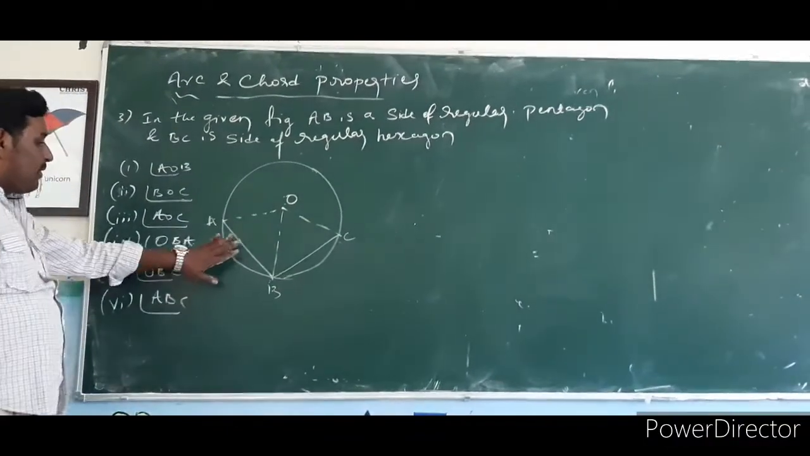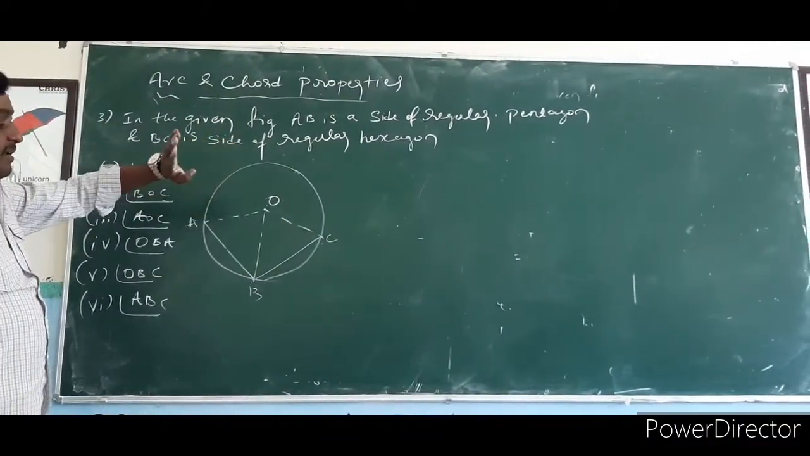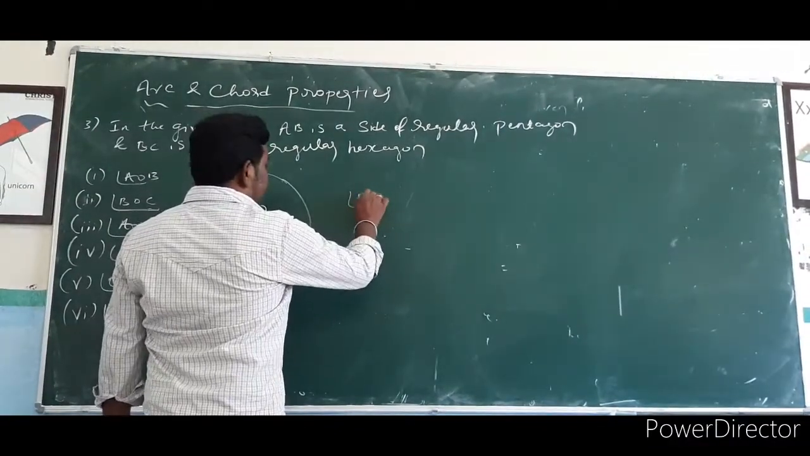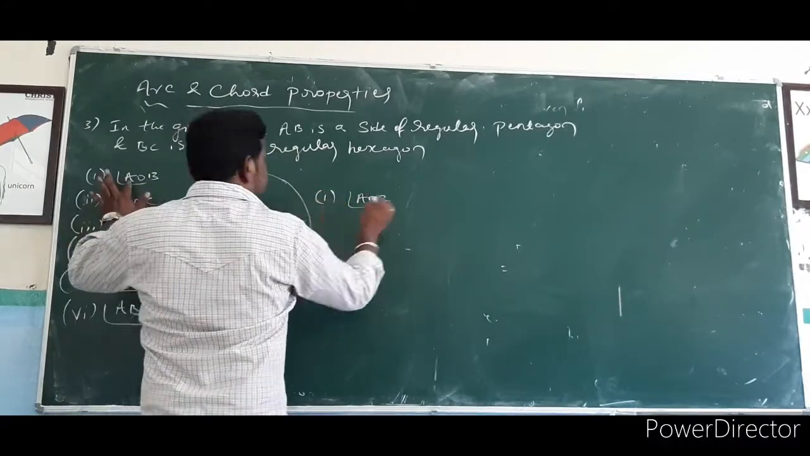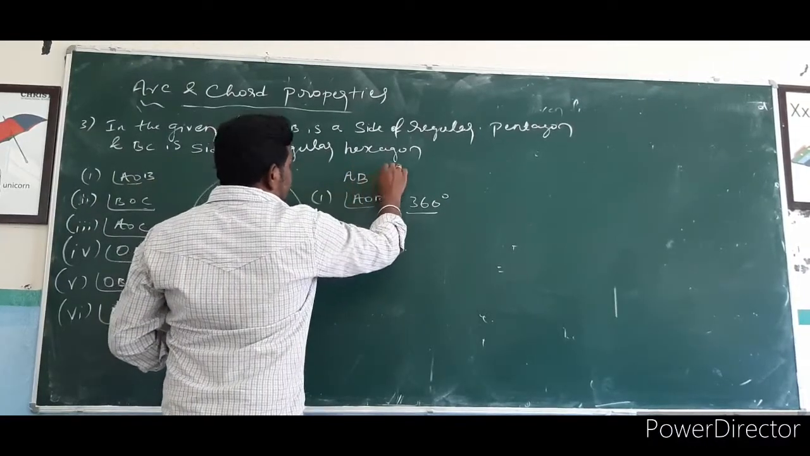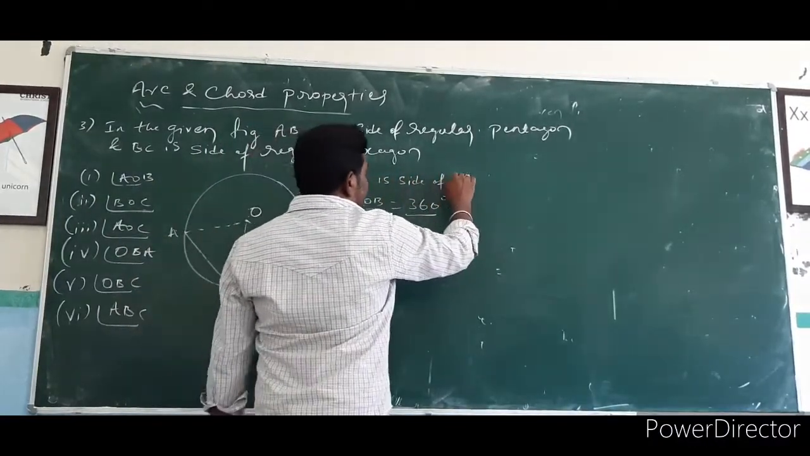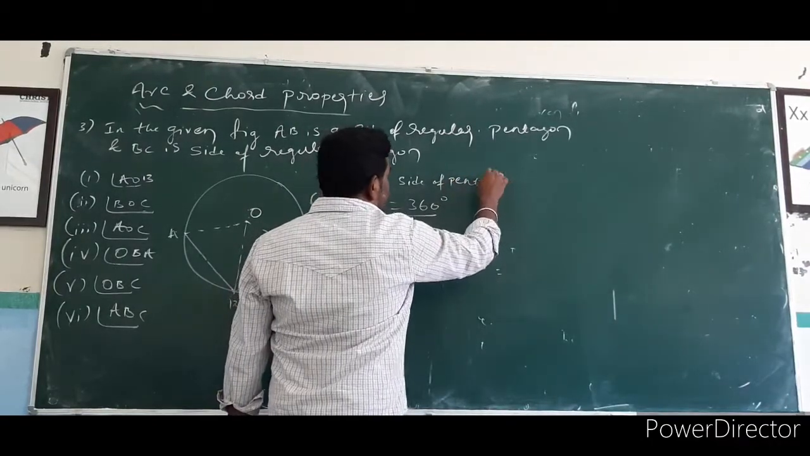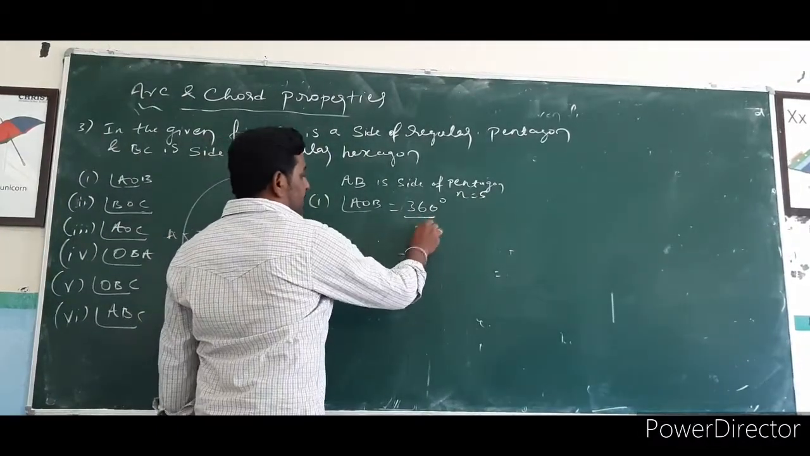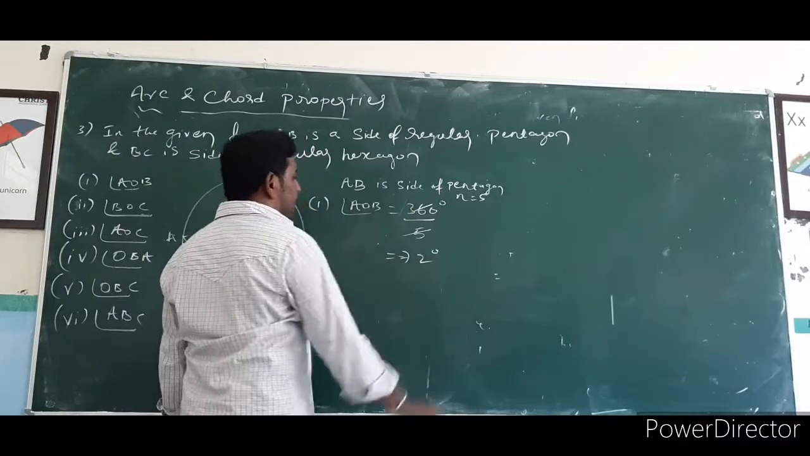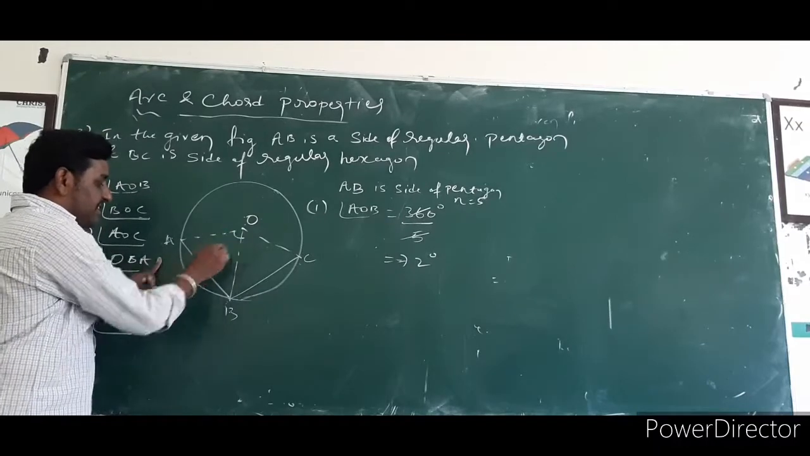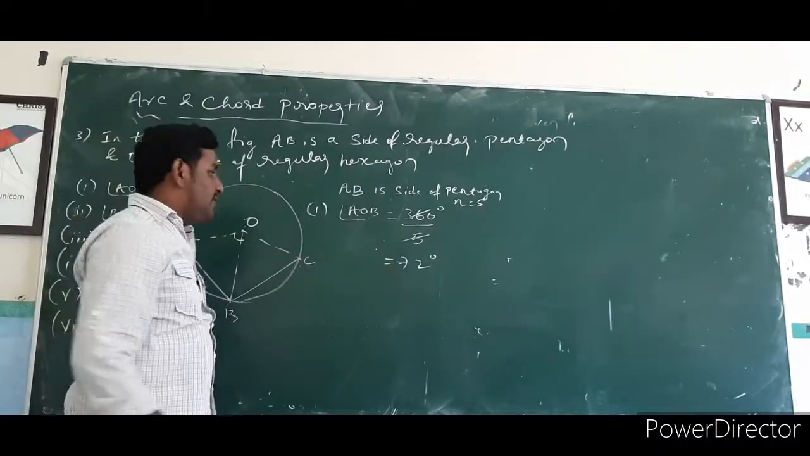So we know that if AB is the side of a regular pentagon, what is the formula for finding the central angle? If you want to find the first one, AOB, it is 360 degree divided by N. Pentagon means N is how many sides? 5 sides. That is divided by 5. So you will get 72 degrees, the central angle of AOB.